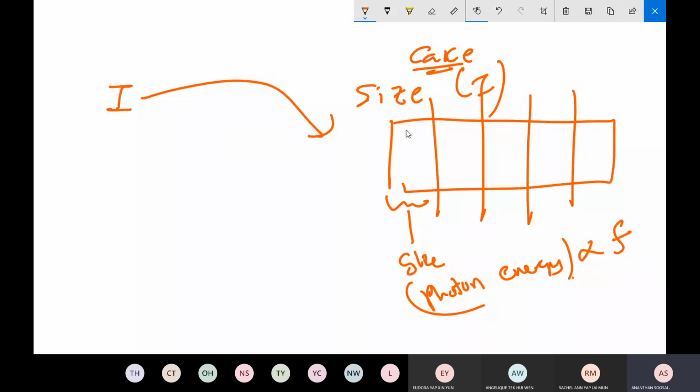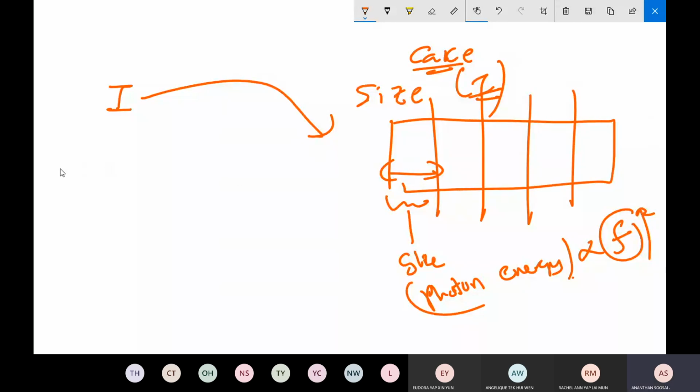So the size of the cake is your intensity, and the size of one slice is frequency. You raise frequency, you cut a bigger slice of the cake. You raise intensity, the cake size gets bigger. This is the analogy.